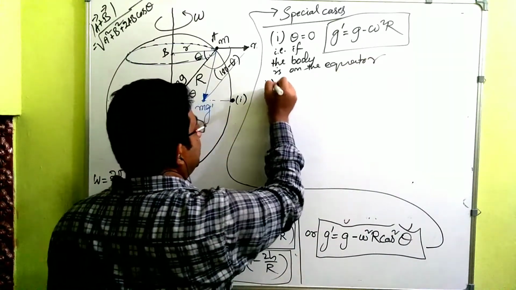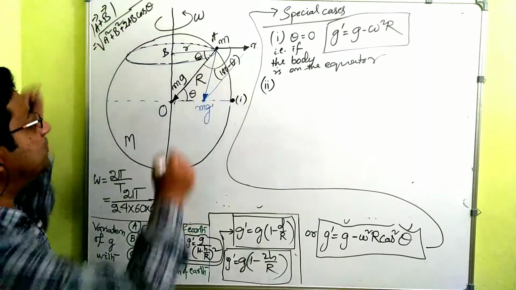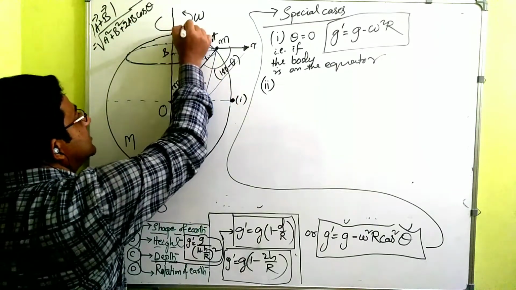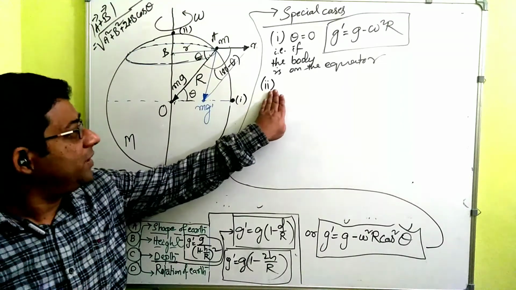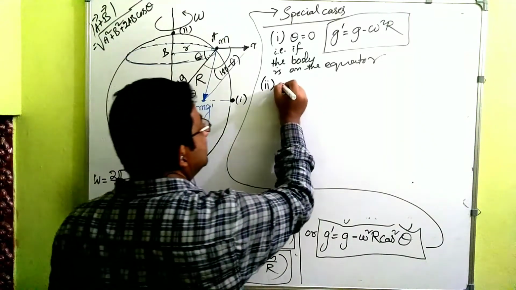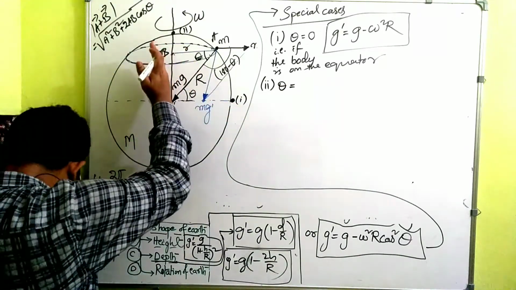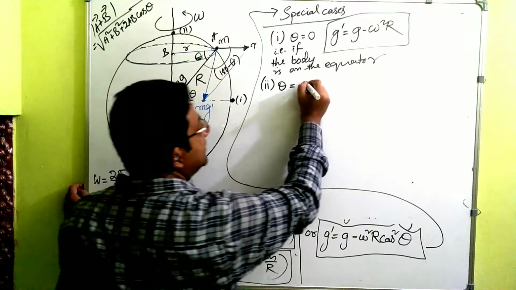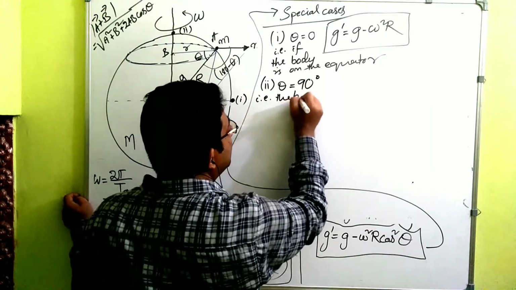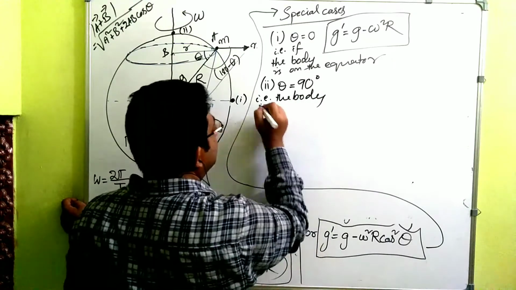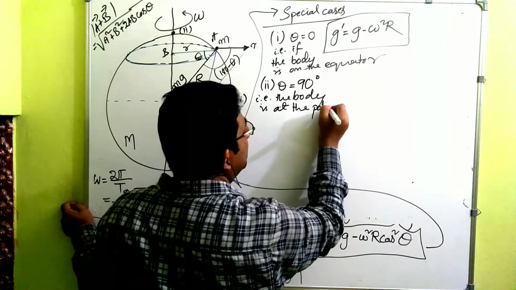Special case 2, when the object is at the pole. What will be the G dash? So theta will be how much? If it is on the pole, theta is increasing, it will become 90 degree, right? Theta is equal to 90 degree. That is, the body is at the pole of earth. Okay.